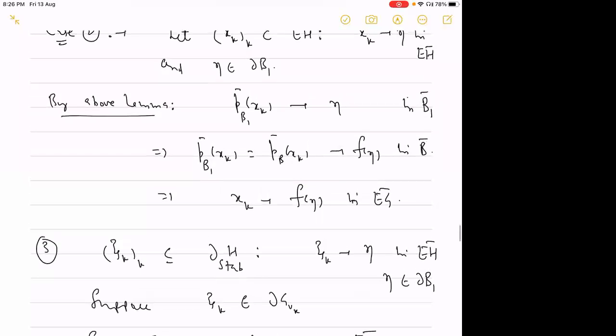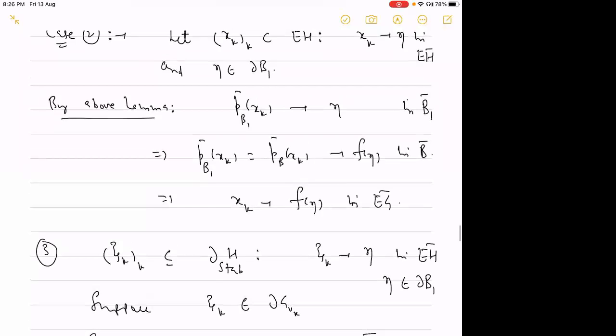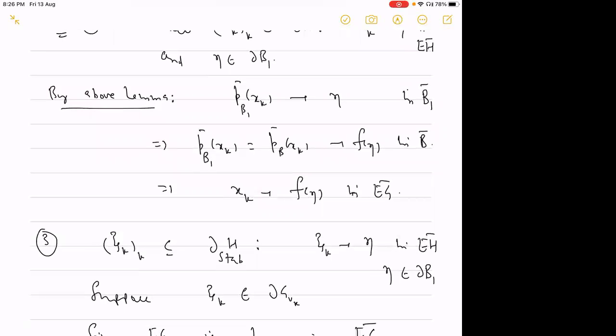By the definition of the projection, P_B1 bar of x_k is the same as P_B bar of x_k, and it is converging to F of eta in B bar.